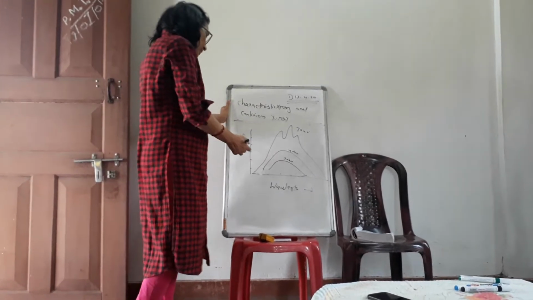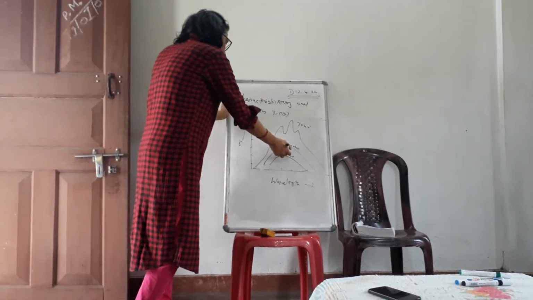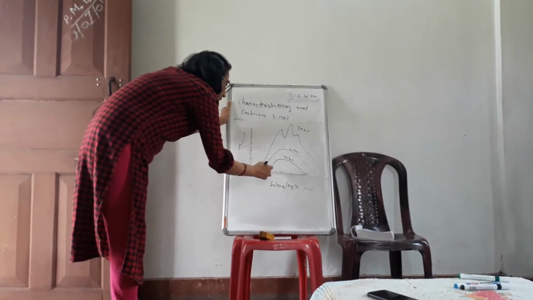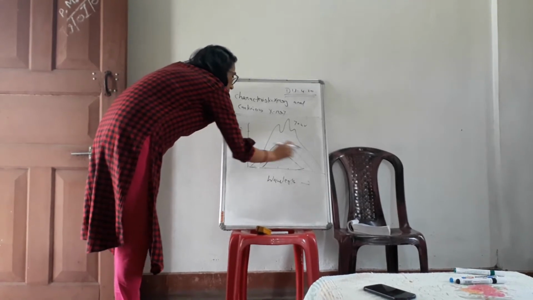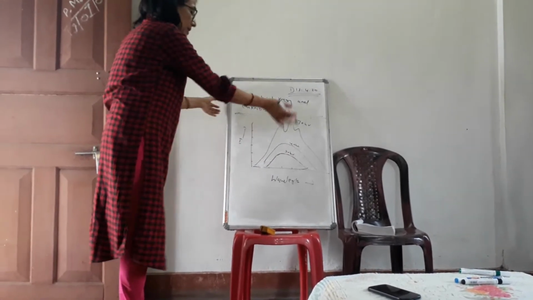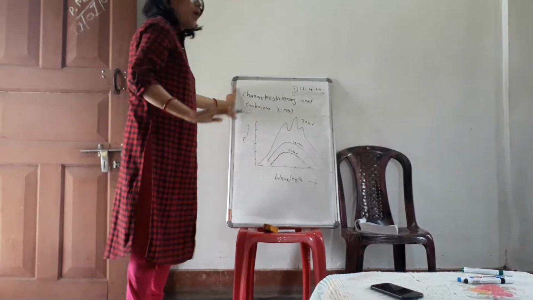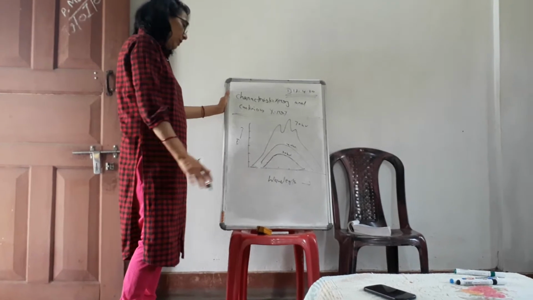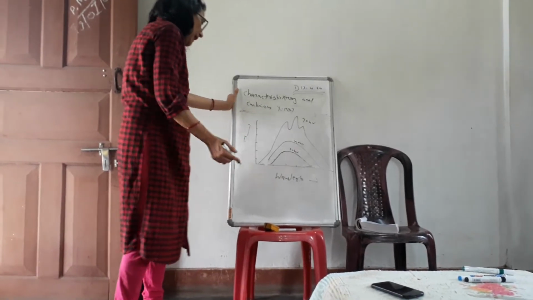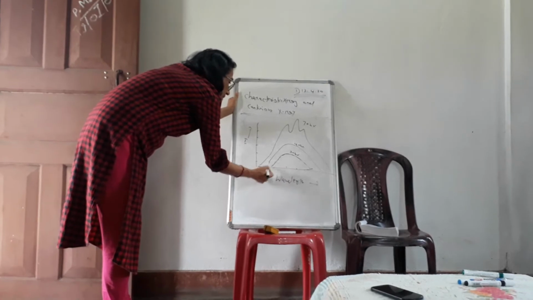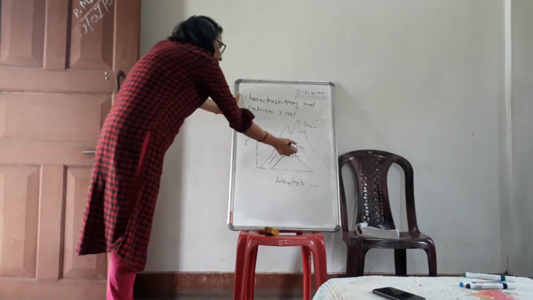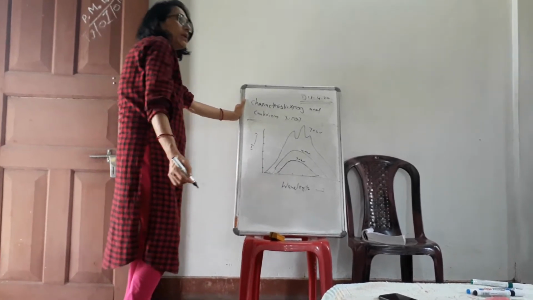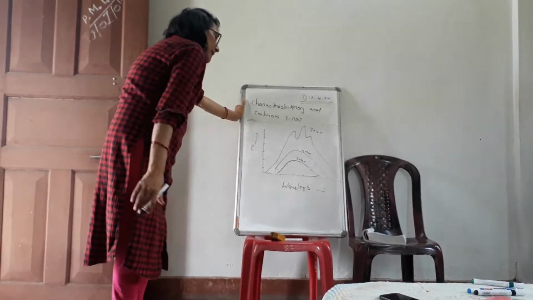What is observed? If the accelerating voltage is low, like 30 or 40 kilovolt, we find a continuous, smoothly varying line like this. It represents X-rays of all possible wavelengths and frequencies being emitted. Below a certain wavelength, there is no X-ray. If the voltage is more, this limit shifts toward a lower value, which means more powerful X-rays are produced.